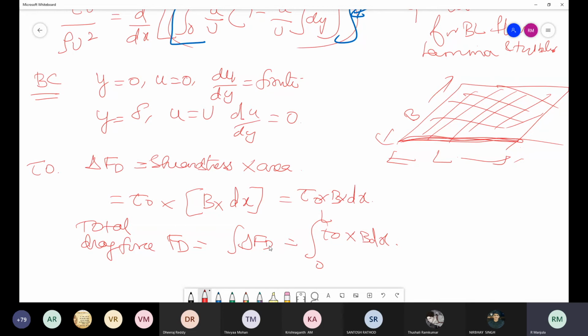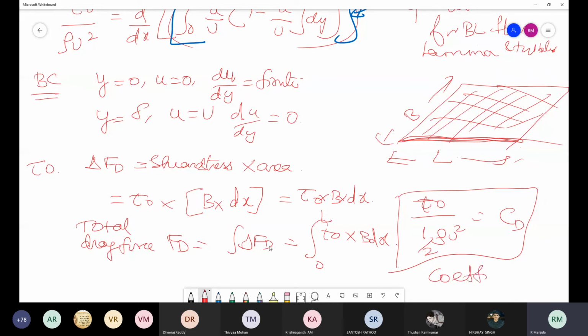The ratio of shear stress tau naught divided by half rho u square is known as the local coefficient of drag. Generally, tau naught by half rho u square is called the coefficient of drag, CD. This is the definition.